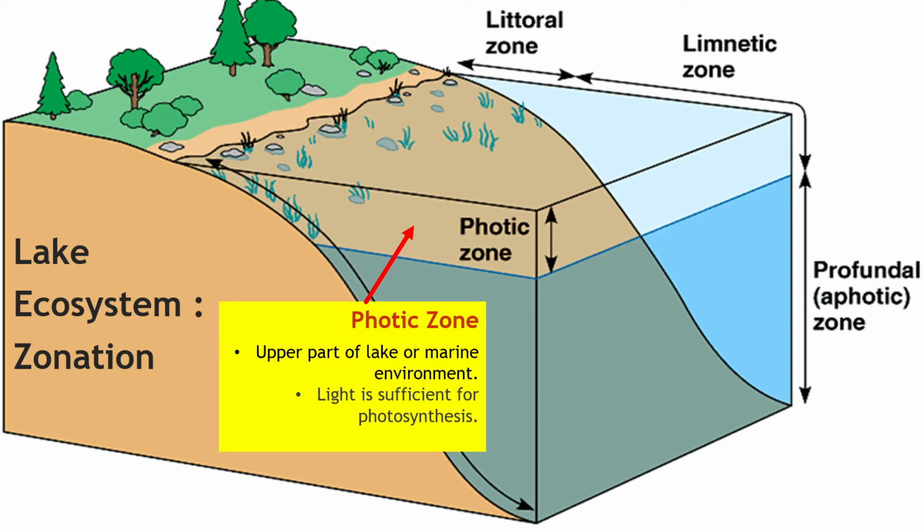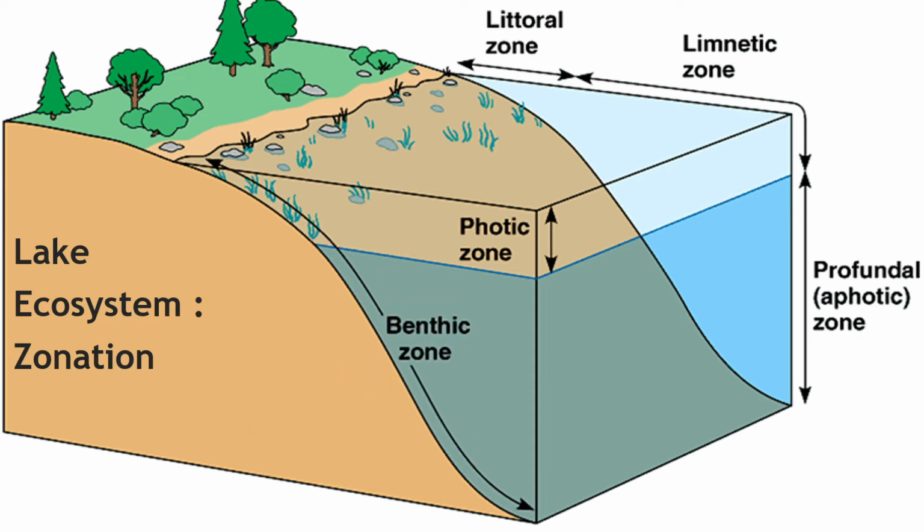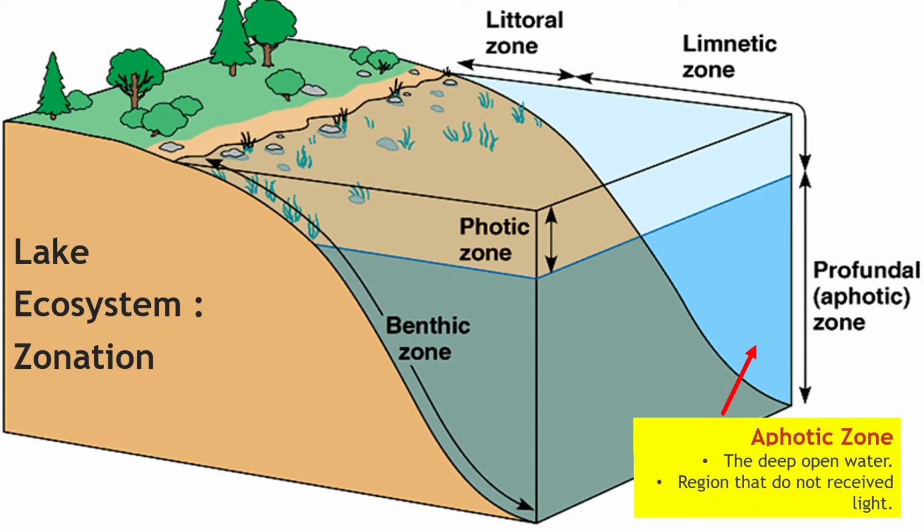Photic zone is the upper part of the lake or marine environment where light is sufficient for photosynthesis. The aphotic zone is the deep open water, the regions that do not receive light.